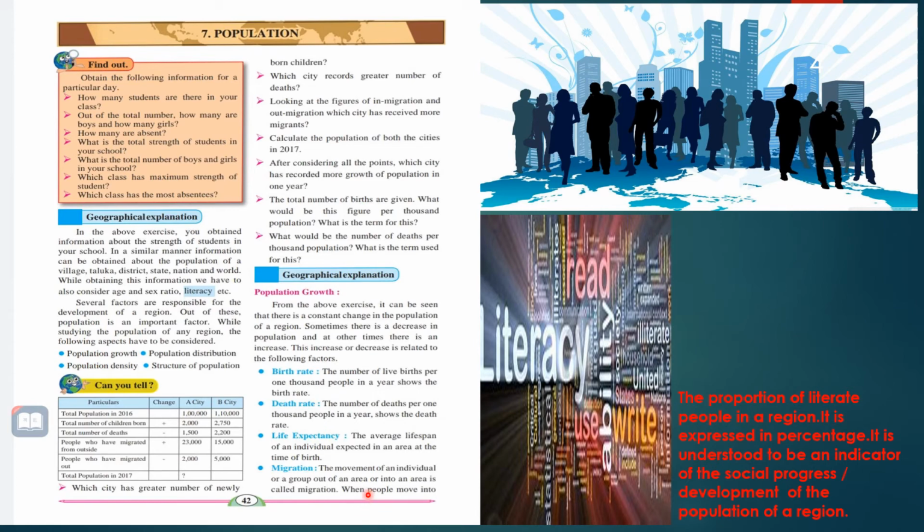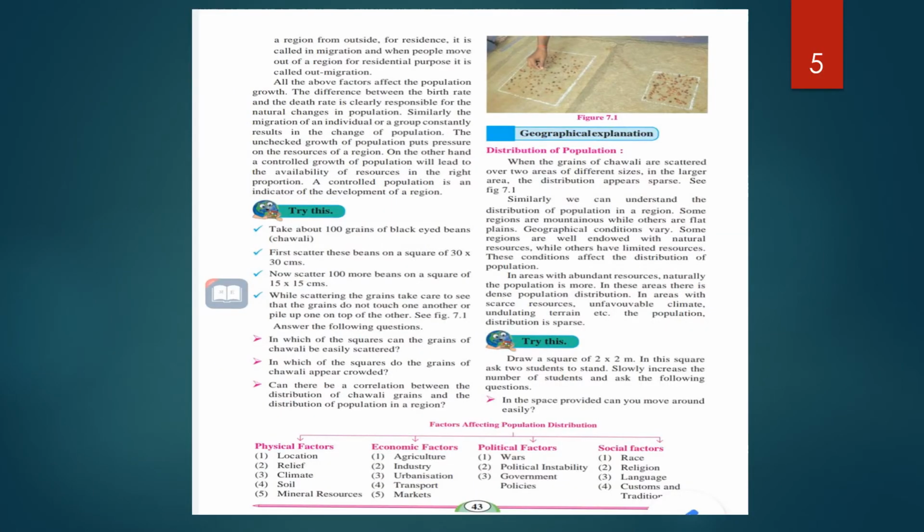In migration: when people move into a region from outside for residence, it is called in migration.